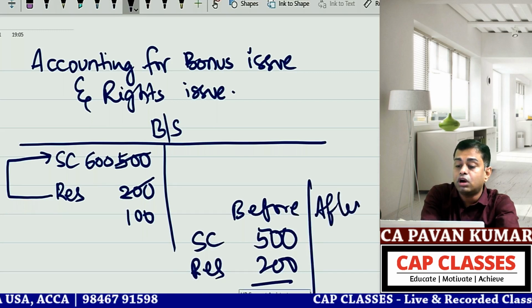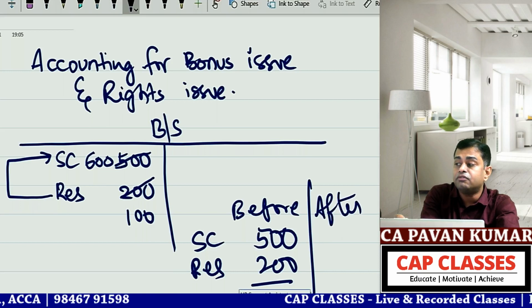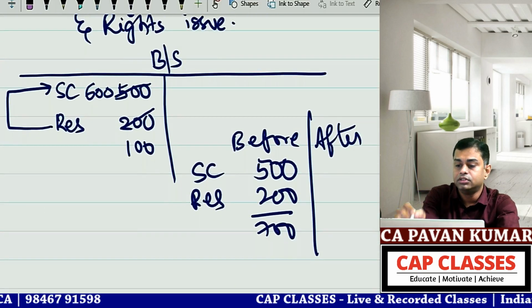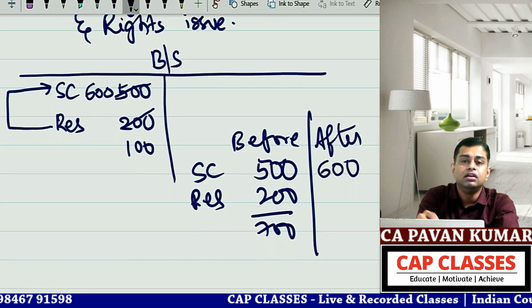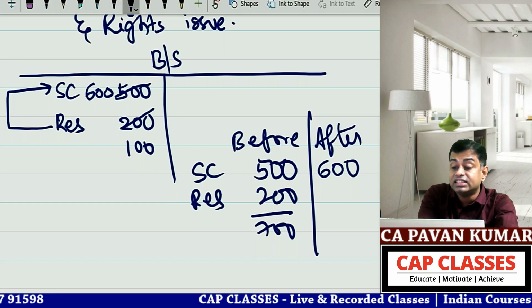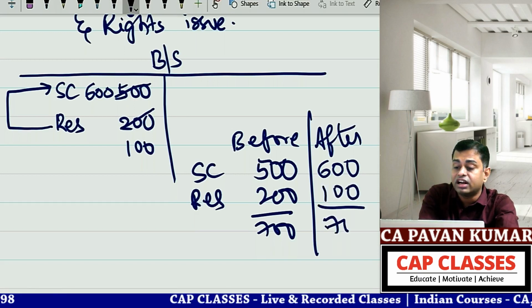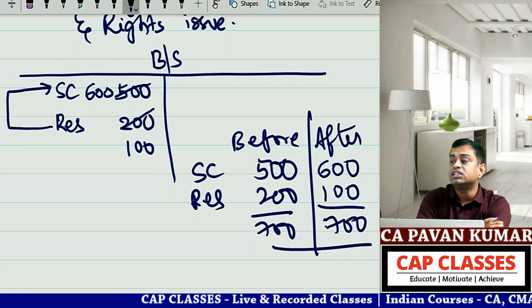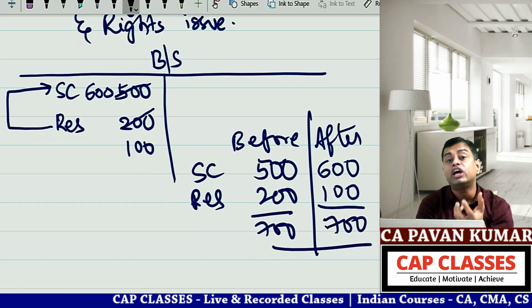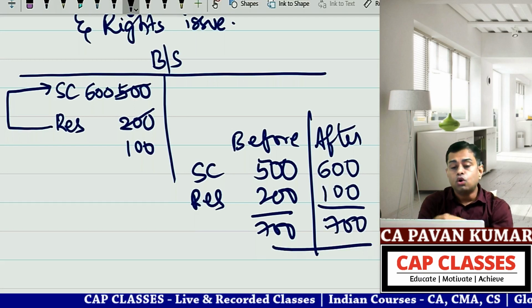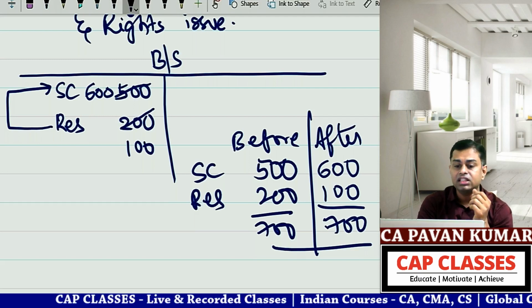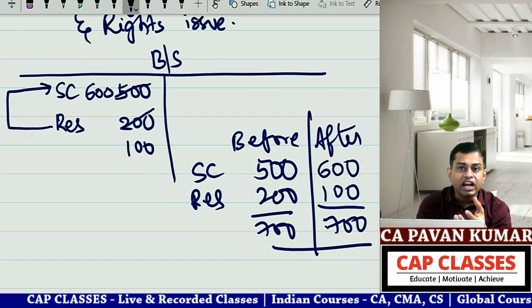After bonus issue, what is happening? Share capital 500 plus 100, so it will be 600. Reserves 200 minus 100, so it will be 100. Total 700. There is no difference in shareholders' equity put together. Share capital shows a credit balance, reserves also show a credit balance.